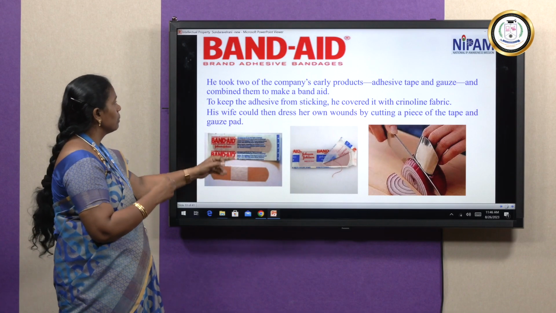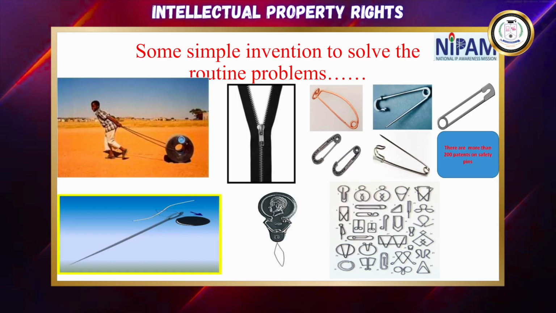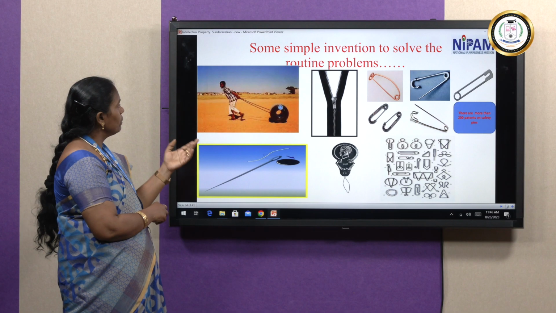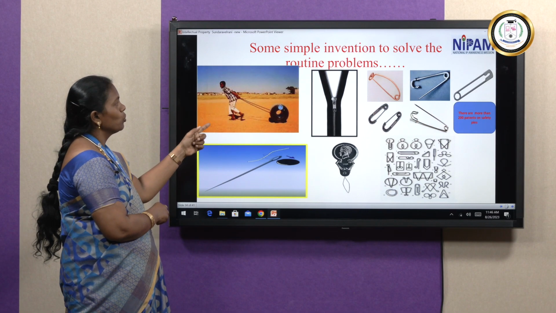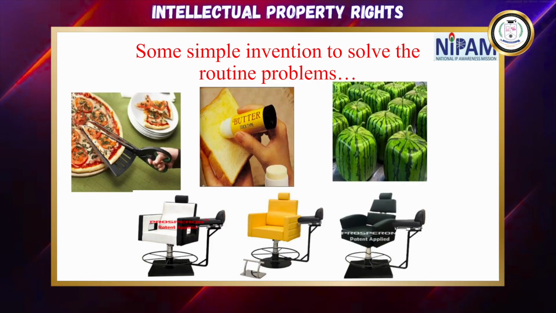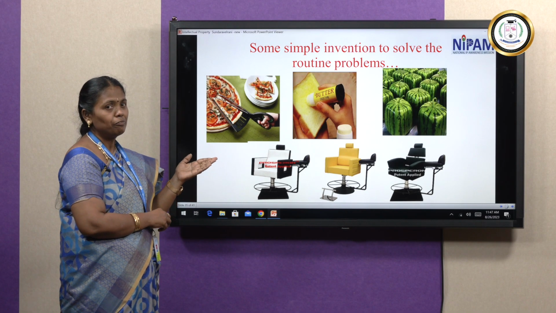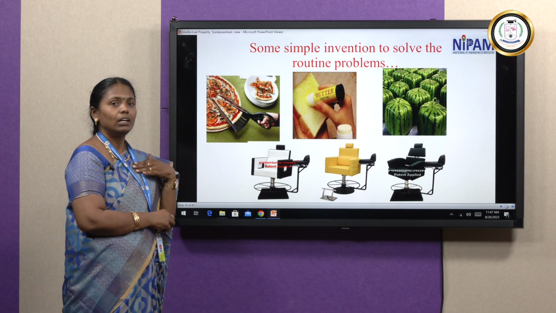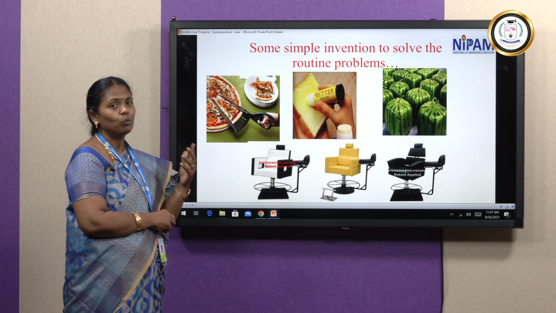This is one basic example I have taken. So these are some simple inventions to solve our day-to-day problems. The pins, the zip, and these rolling motors: how they are designed, how they can claim, how they can make it a patent. See that butter, we can make it as a stick. The chair, we can keep it like this. These are some new inventions, simple inventions to solve our day-to-day real life problems. Like this, we can also develop our own idea, our own patent, our own product.